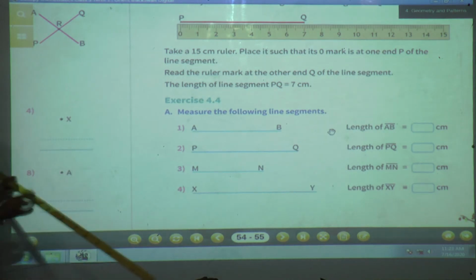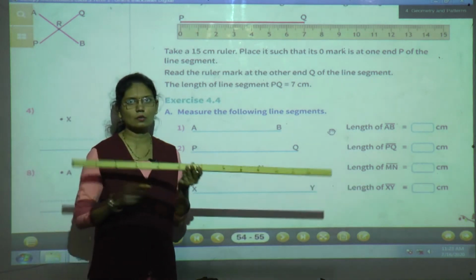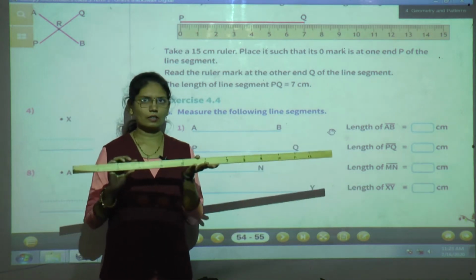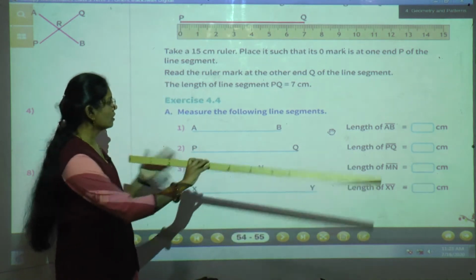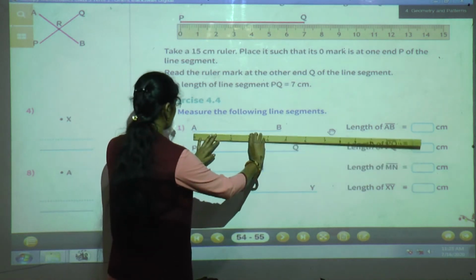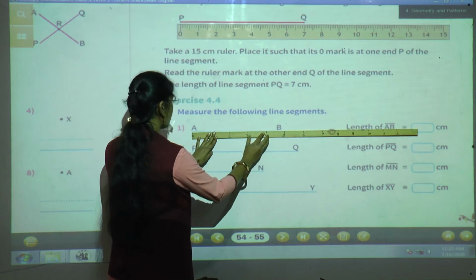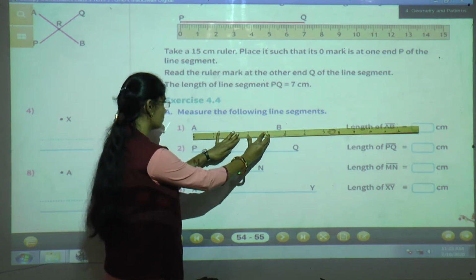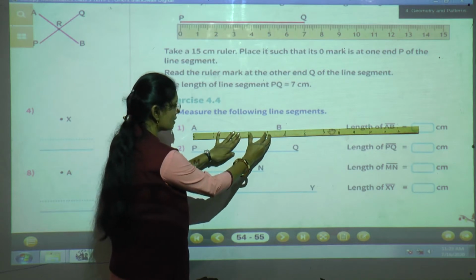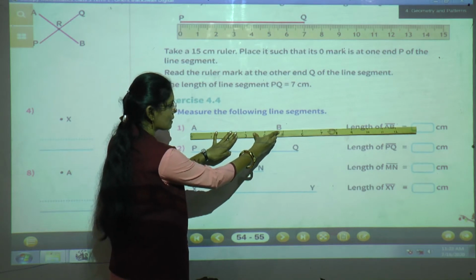See, this is a ruler. Can you see this ruler? You also take a ruler in your hand and keep the ruler on your page, on your textbook, like this. The 0 point should be on point A. Place the ruler with one hand and see where the B point is. Where is the B point?